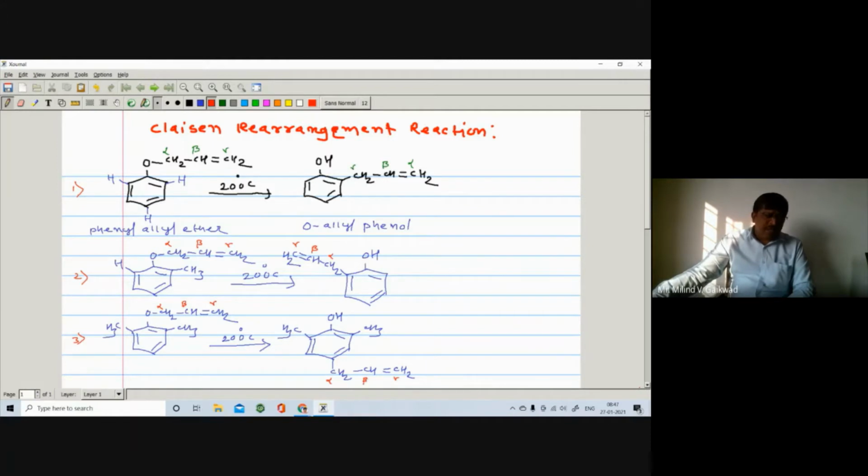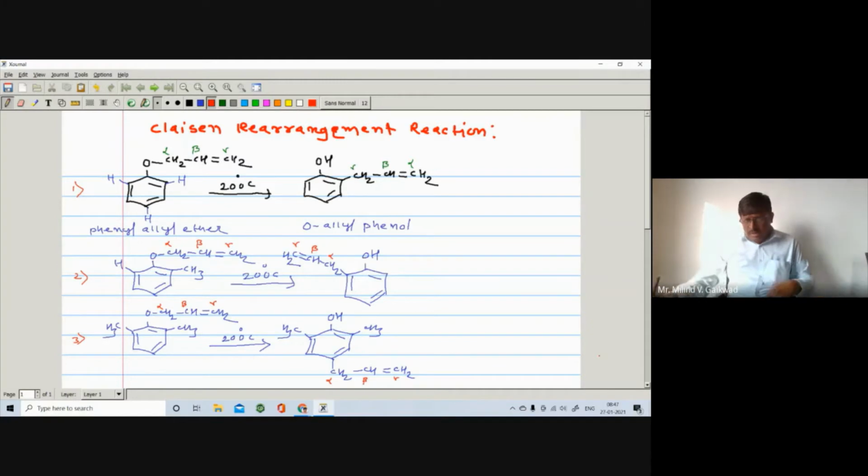Now we know the statement, we know the examples. Now let us see what is the mechanism of this reaction, right? The mechanism is also very simple in this Claisen rearrangement reaction.